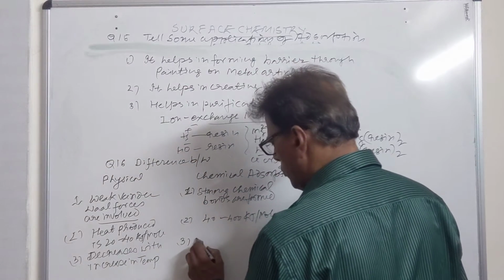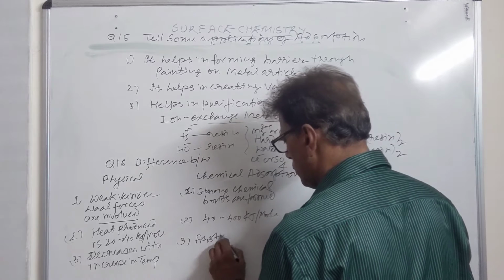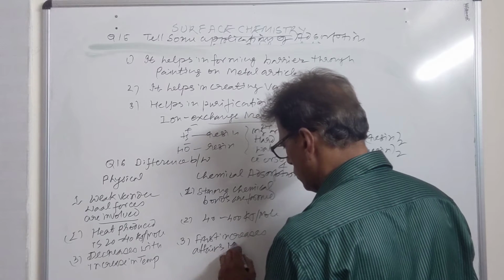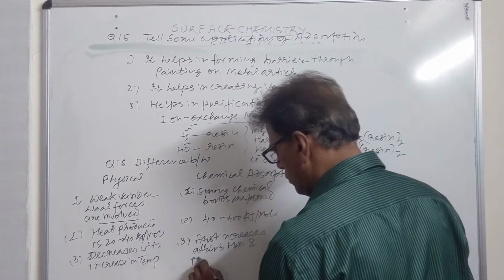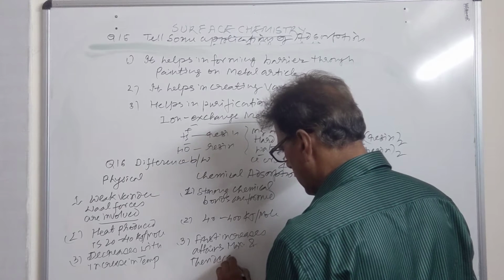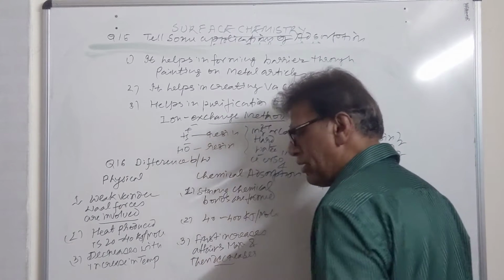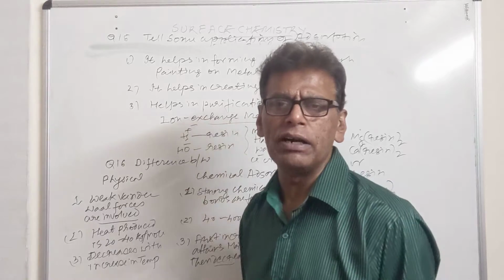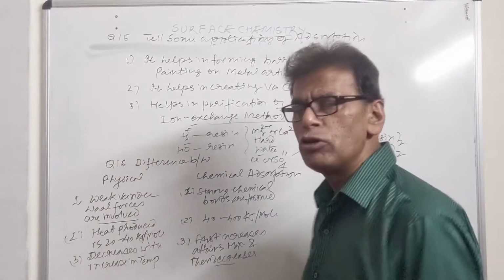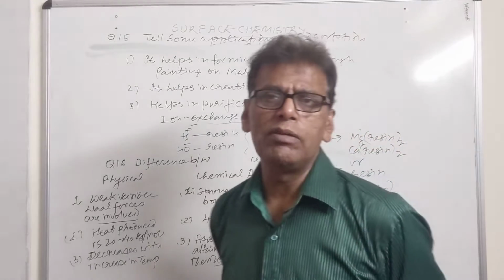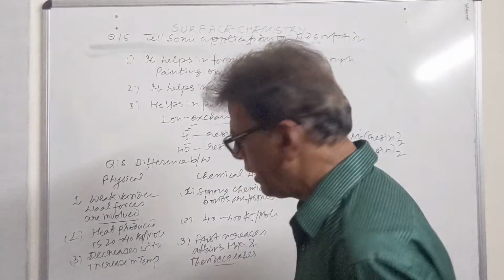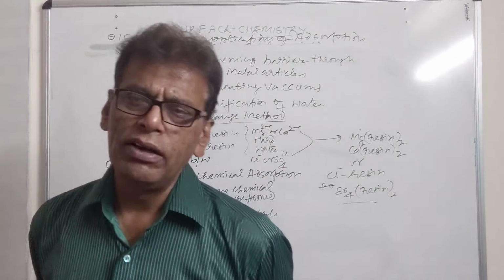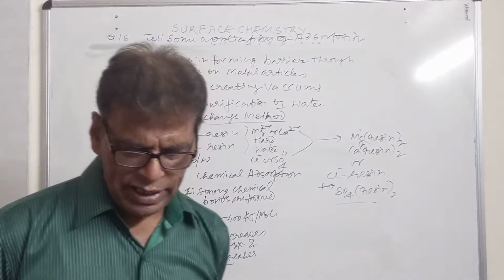Now, chemisorption first increases, reaches a maximum, and then decreases. Because in this case, initially activation energy is needed by the reactant molecules, adsorbate and adsorbent. So initially when we are increasing temperature, the activation energy is given to the reactant molecules. After some time, the system itself produces heat, so no external heating is required. Still, if we are heating the reactants, adsorbate and adsorbent, then it will definitely decrease the rate of adsorption.